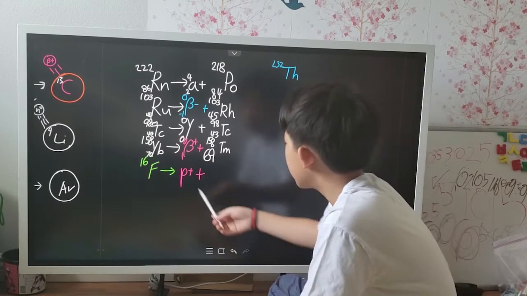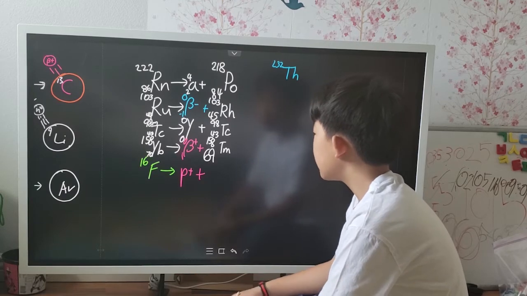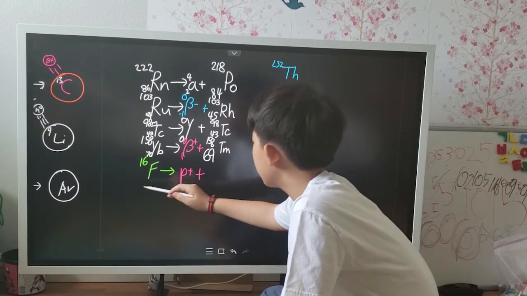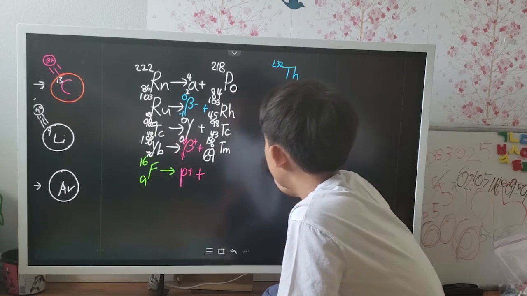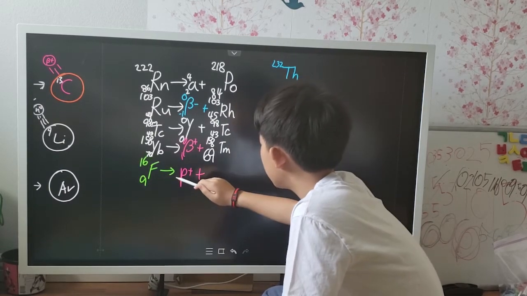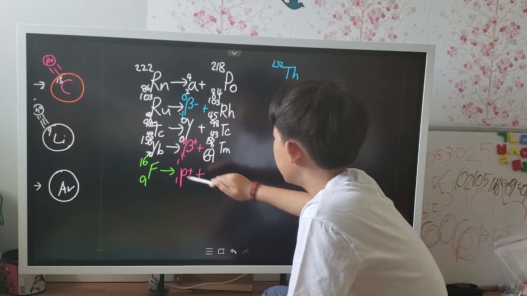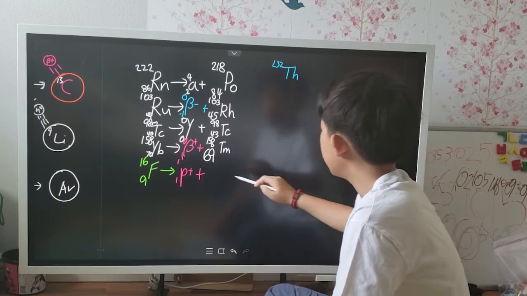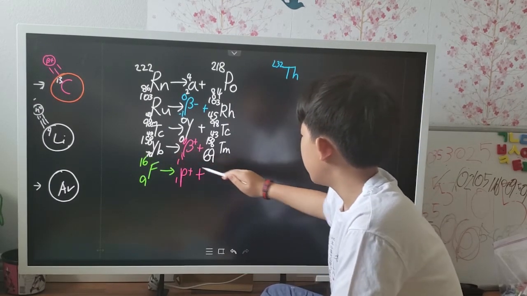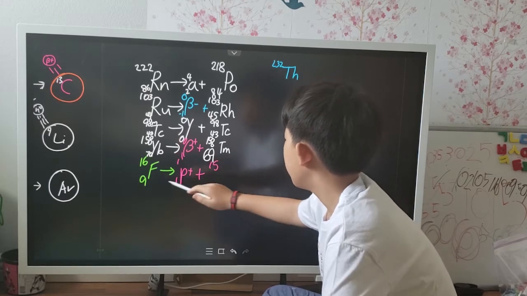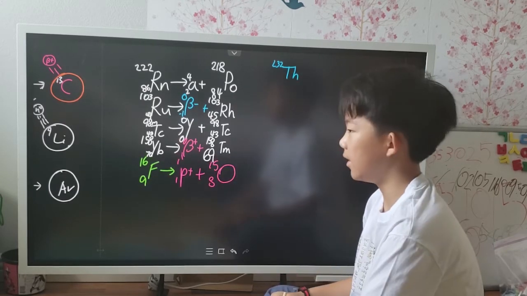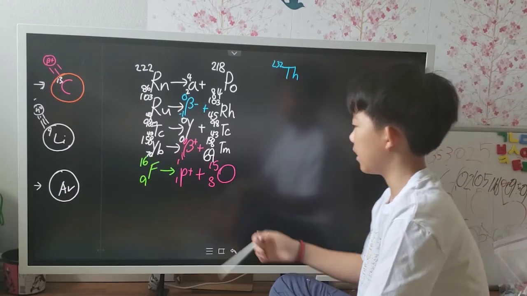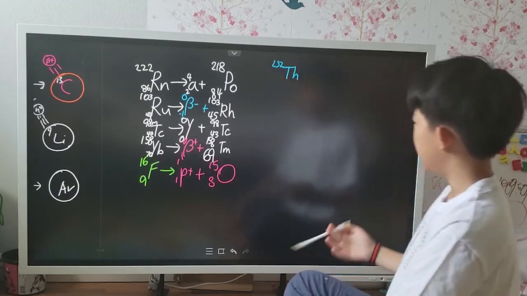Next, our last one is the fluorine-16 isotope, a radioactive isotope. Now, it's going to emit a proton and become something. Now, fluorine has an atomic number of 9. Protons have an atomic number of 1 and a mass of 1. In other words, 16 minus 1 equals 15, 9 minus 1 equals 8, and 8 is oxygen. Oxygen-15 will be the product of the decay of fluorine-16.